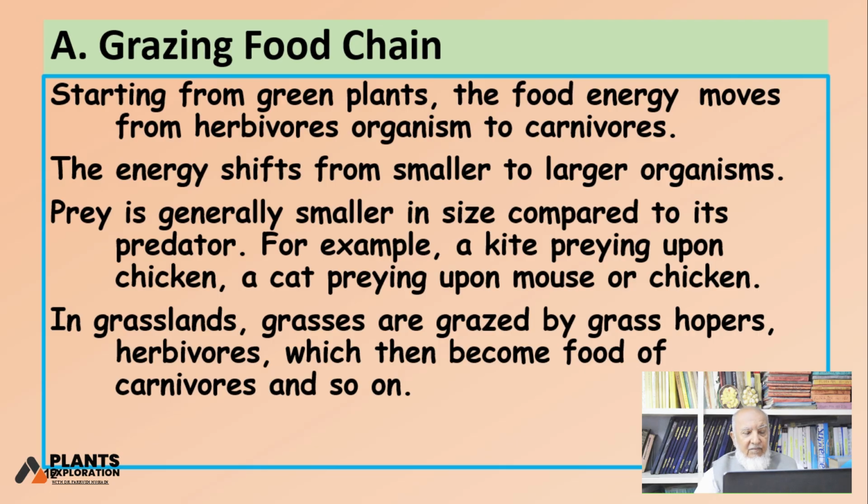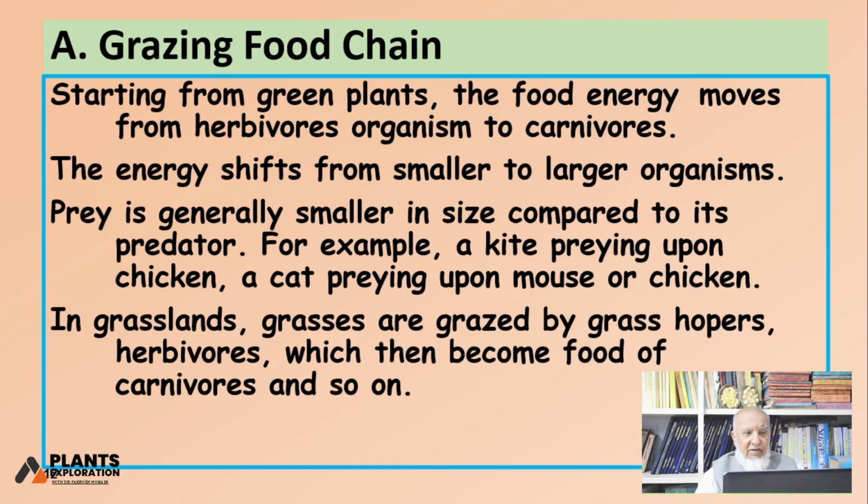The energy shifts from smaller to larger organisms, like grasses, which are smaller, change to goat meat, larger, may change to lions and tigers.